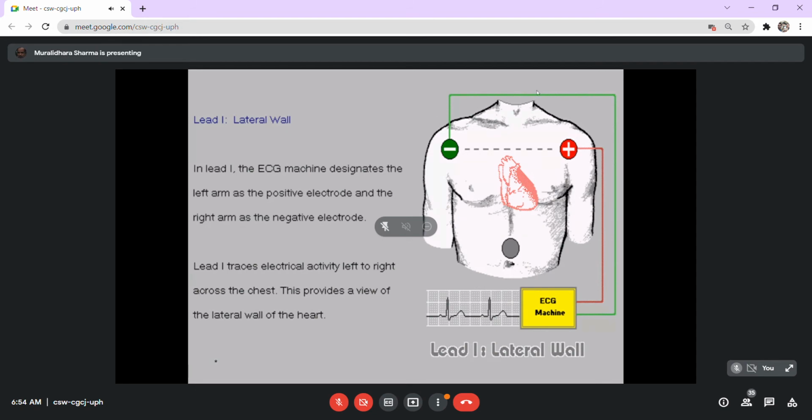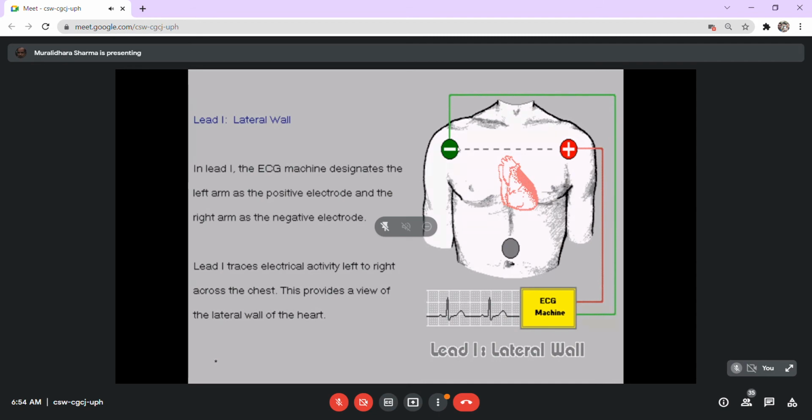Hence you will have more of a positive wave because the current is recorded in the same direction as the flow of the current. This gives a positive wave, and it records the electrical activity of mainly the lateral wall of the heart. The current is produced from the lateral wall of the heart. It is best seen over lead 1.